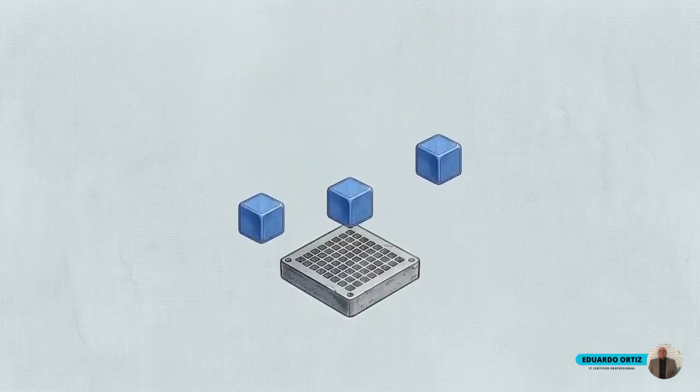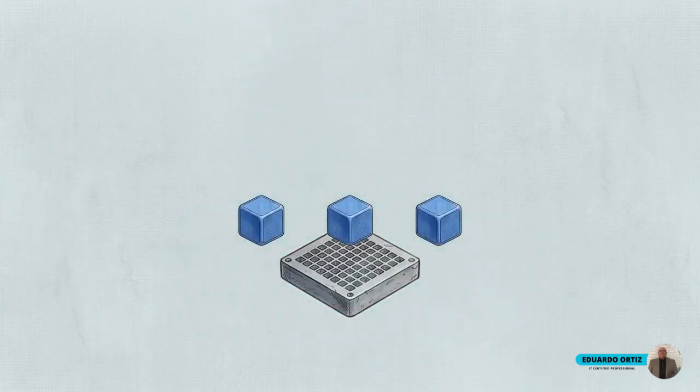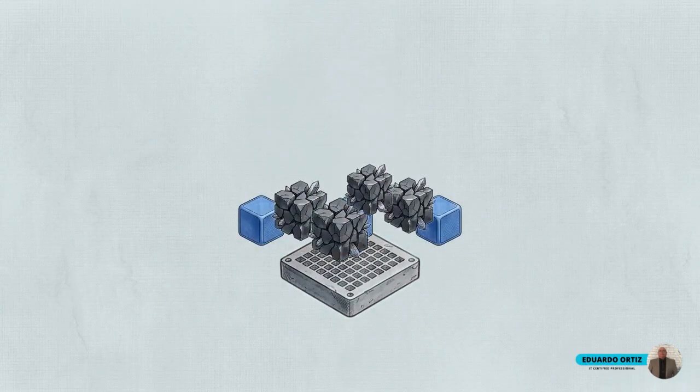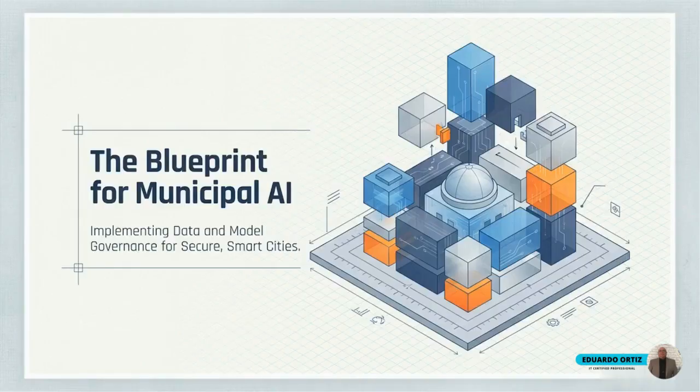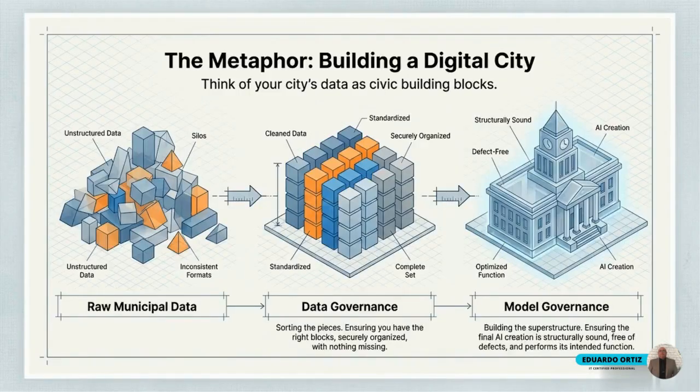An algorithm's performance is limited by the structural integrity of the data it consumes. Attempting to deploy machine learning on top of unorganized inputs creates a direct conflict between the model's logic and the city's actual operational records. This blueprint diagram lays out the overarching architecture required to safely implement artificial intelligence at a municipal scale. Cities construct their own AI infrastructure chronologically.